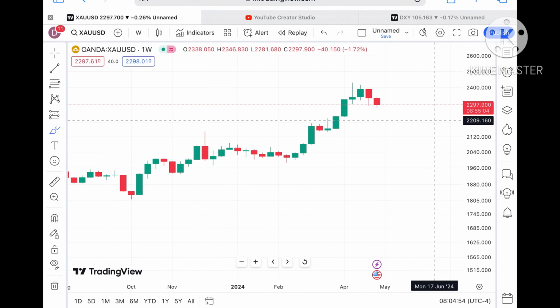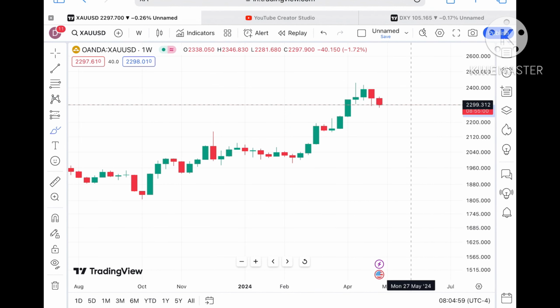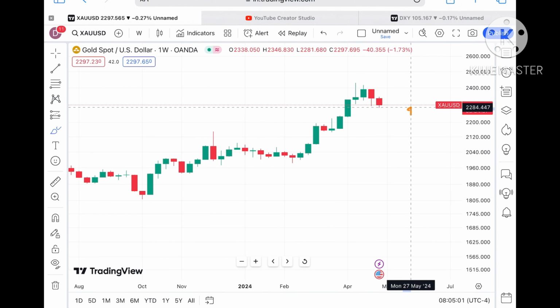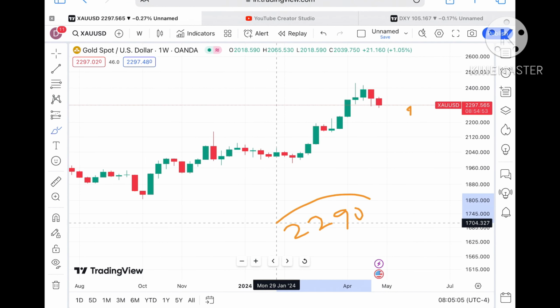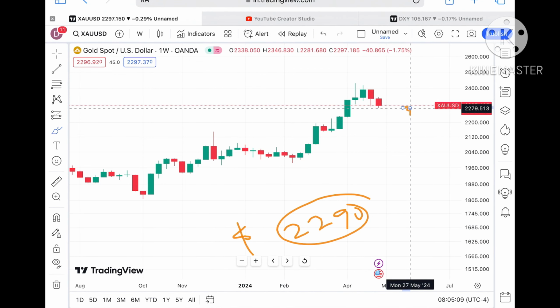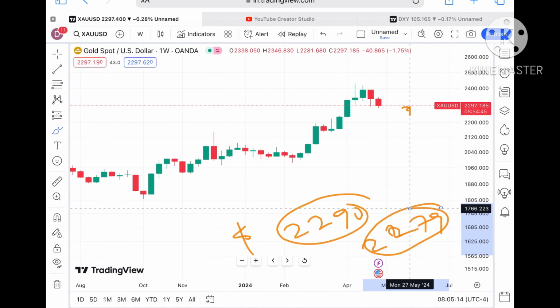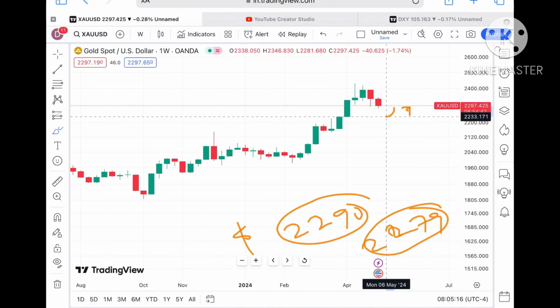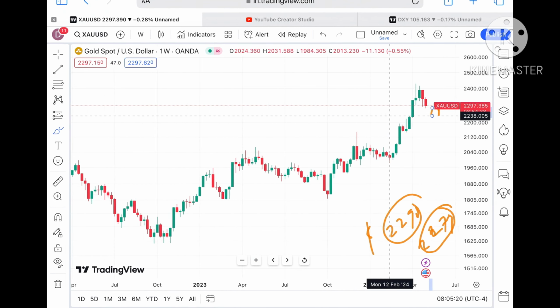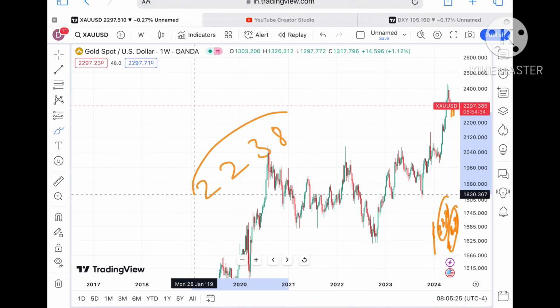Okay, now come back to the gold chart. If the price didn't sustain, let's see what we can see. Suppose the price didn't sustain, it can go towards its next support coming at a level of $22.90. And if the price didn't sustain that particular level also, then the next support is at $22.79. Once the price started falling below $22.79, we can see a further downfall, and chances are high it will go further down, and from there a probability of touching a level of around $22.38.